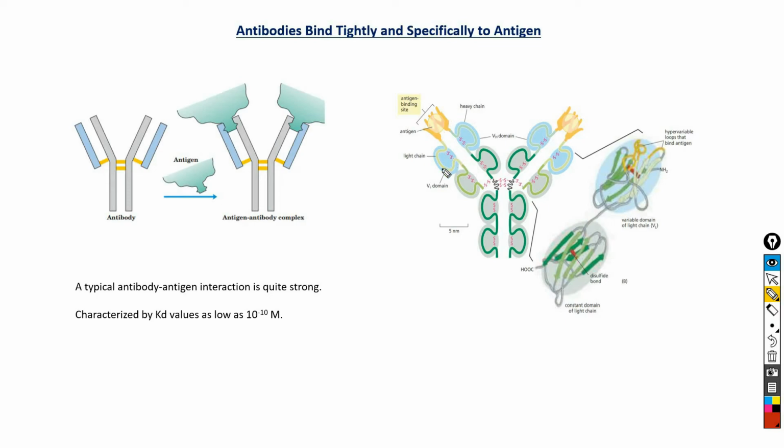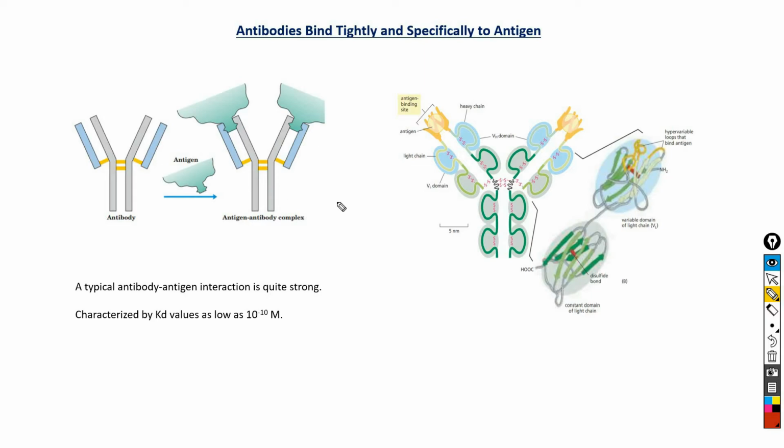For example, if a binding site has a negatively charged group, it binds to the antigen which has a positive charge at its complementary position. Moreover, it is the conformational changes in the antibody or antigen that allow the complementary groups to interact perfectly, and this is an example of induced fit.